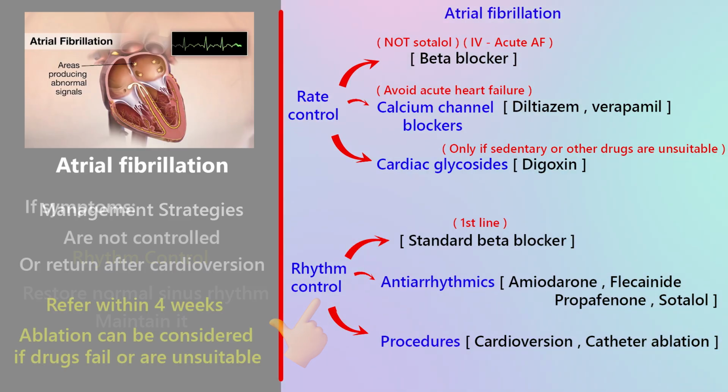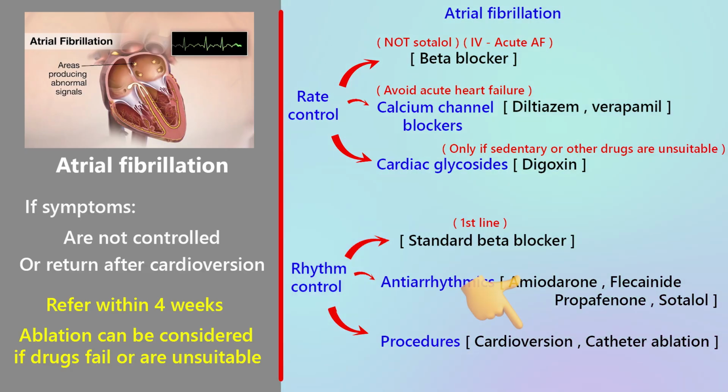Let me say this clearly. Always start with the patient's symptoms and stability before deciding the strategy. If symptoms are not controlled or return after cardioversion, refer within 4 weeks. Consider ablation if drugs fail or are unsuitable.